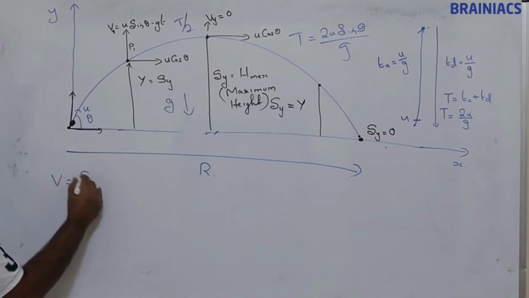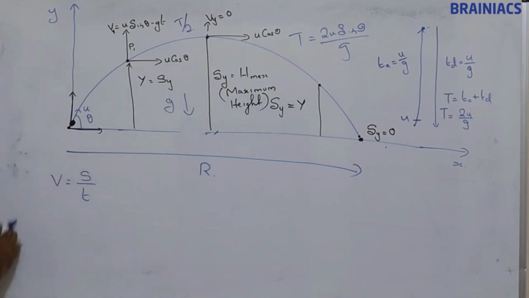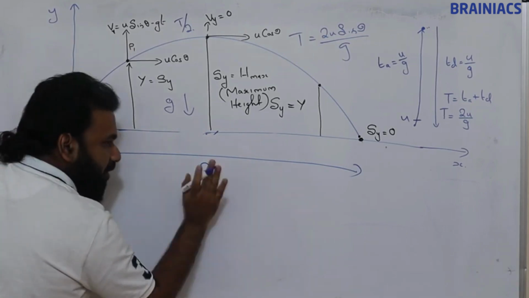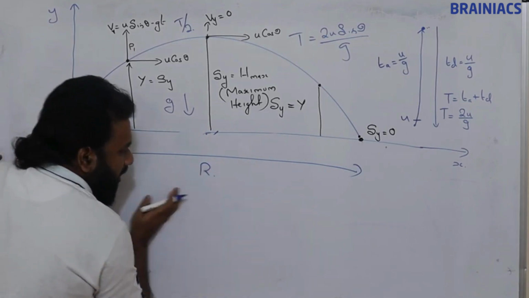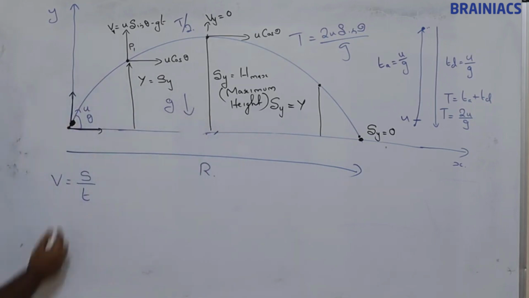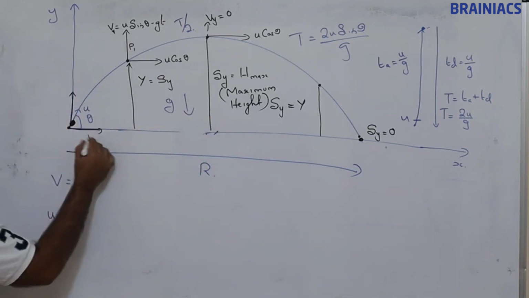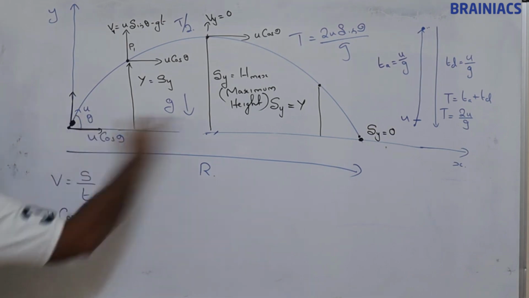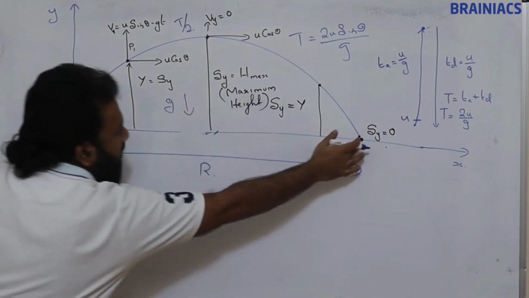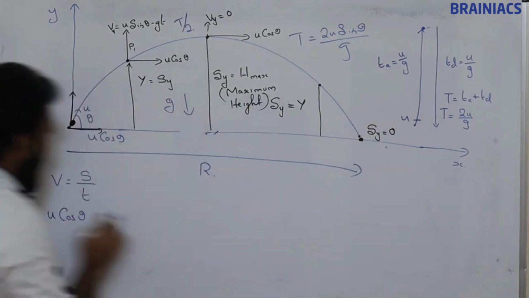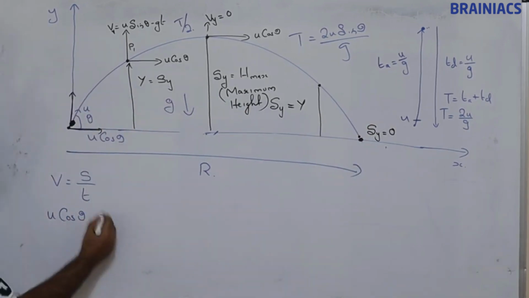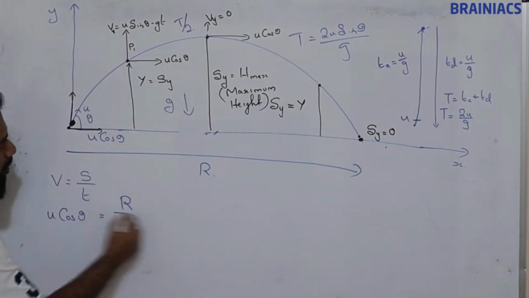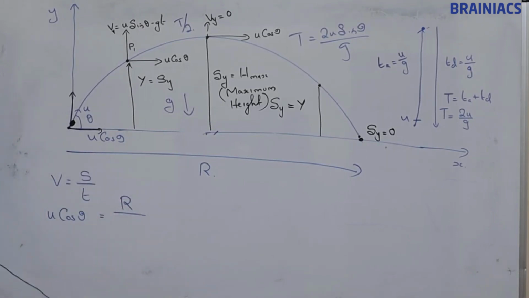Which formula will we use? V is equal to s by t, because in the horizontal direction there is no acceleration and the velocity is uniform. So u cos theta, the horizontal component of velocity, is not going to change throughout till it reaches here. And s is nothing but the full horizontal displacement.